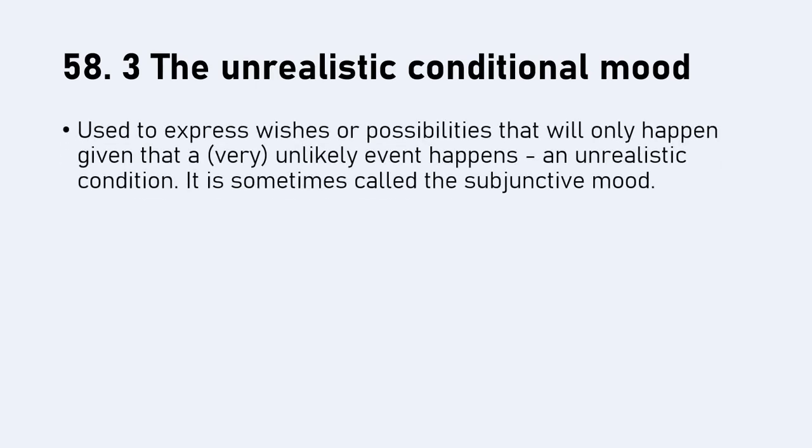Now let's have a look at the unrealistic conditional mood. We use it to express any wishes, desires, or possibilities that will only happen given that an unlikely event happens, or a very unlikely event happens. And this is our unrealistic condition. And we sometimes also call it the subjunctive mood. So the unrealistic conditional and the subjunctive both refer to the same thing.